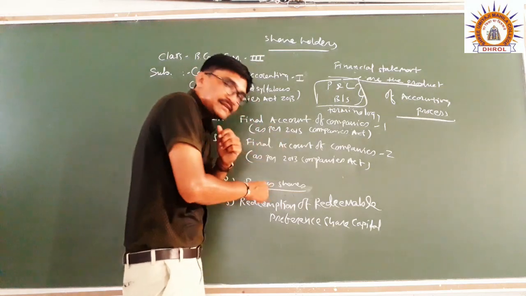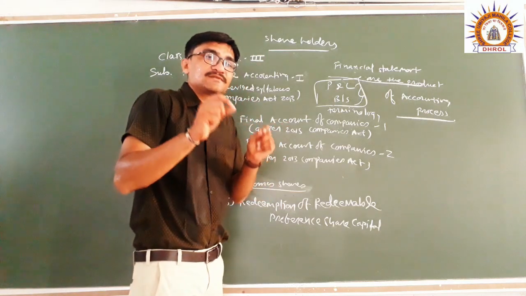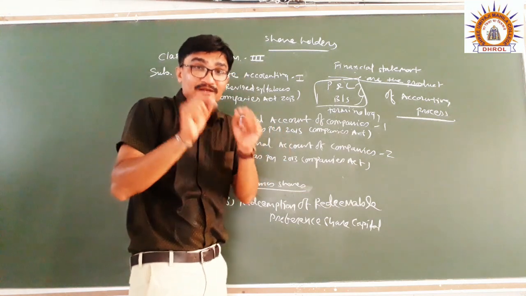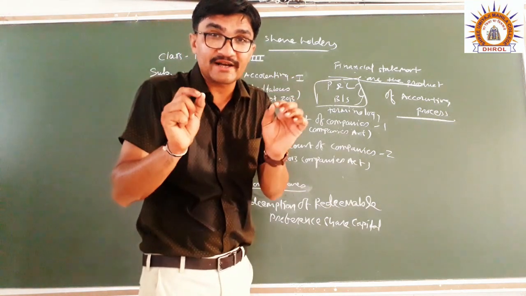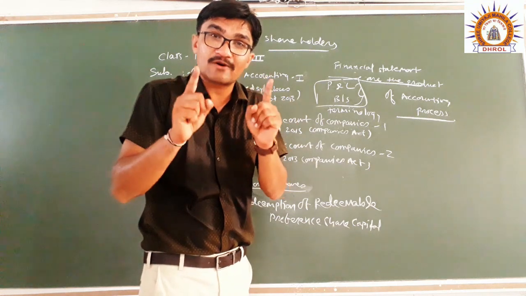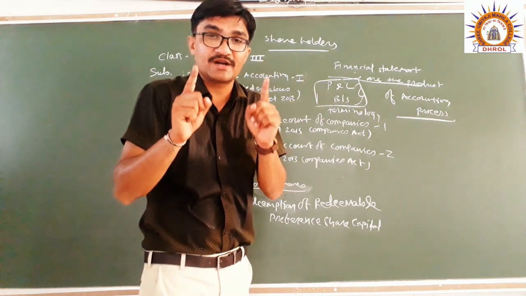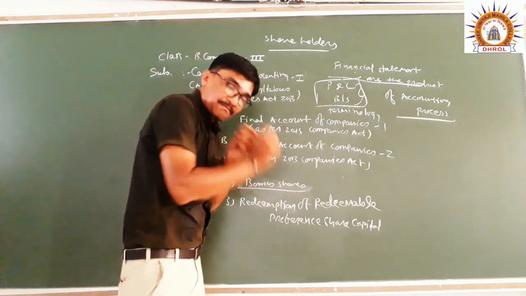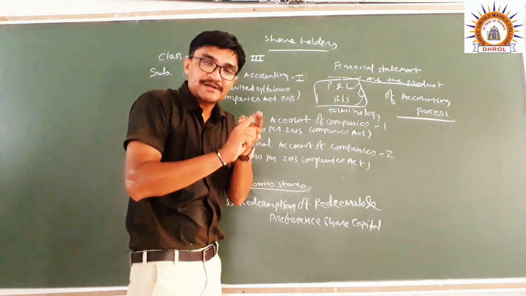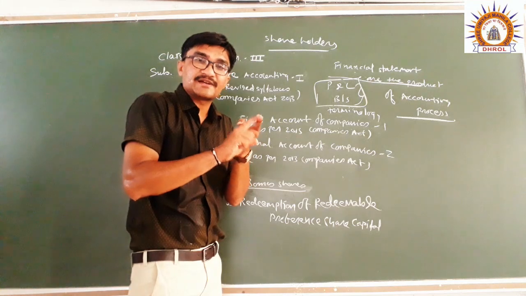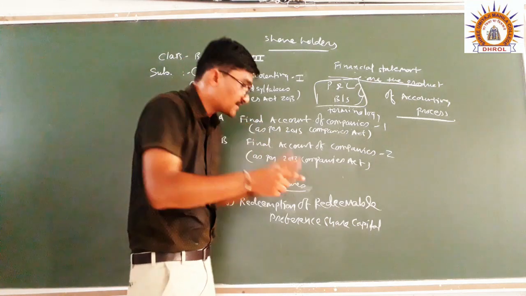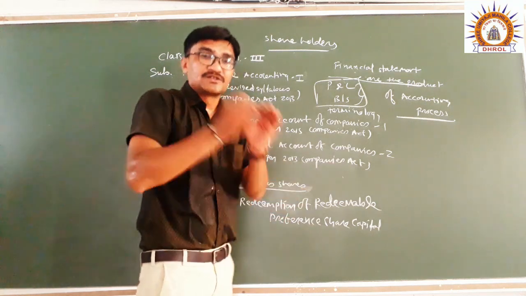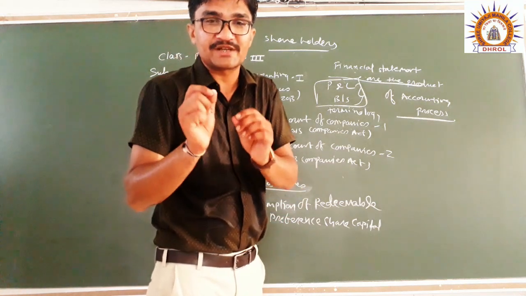Company cannot purchase its own shares in this case. If a company can purchase its own shares, that is the concept of buyback of equity shares. This is not the concept of redemption of redeemable preference share capital.